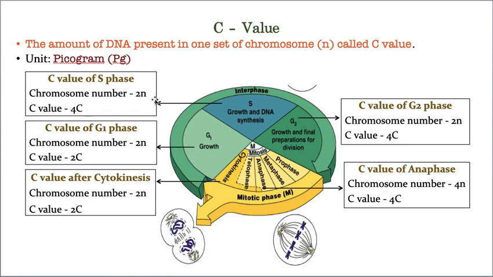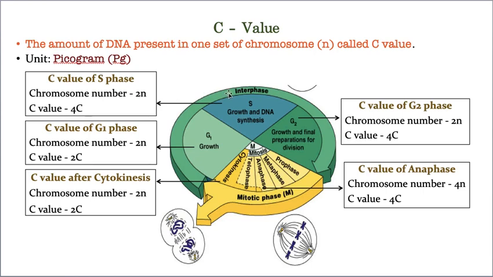Exactly the same thing takes place in the S phase. When the cell is participating in division, all the 46 chromosomes should go equally to daughter cell 1 and also daughter cell 2. That's why doubling of this chromatin material, doubling of DNA, takes place. So duplication of DNA takes place in S phase.